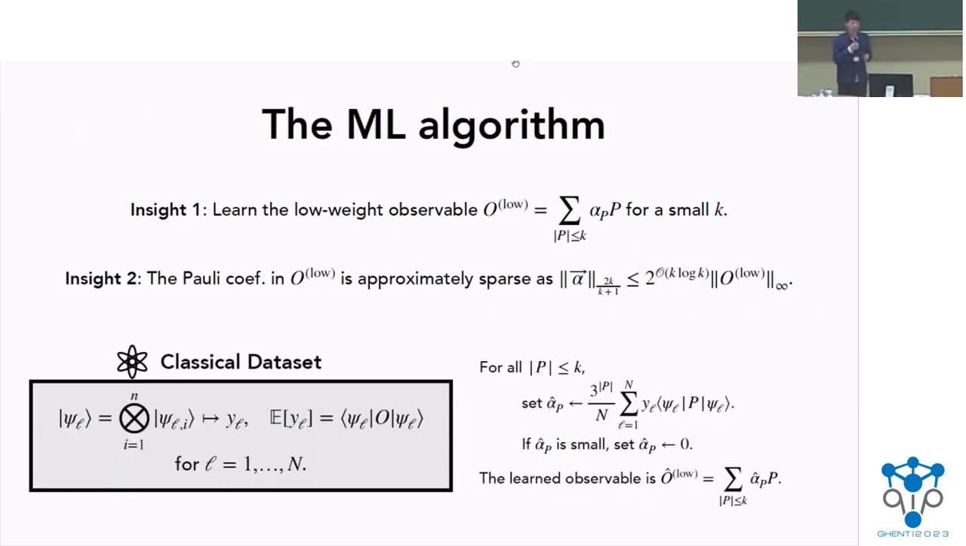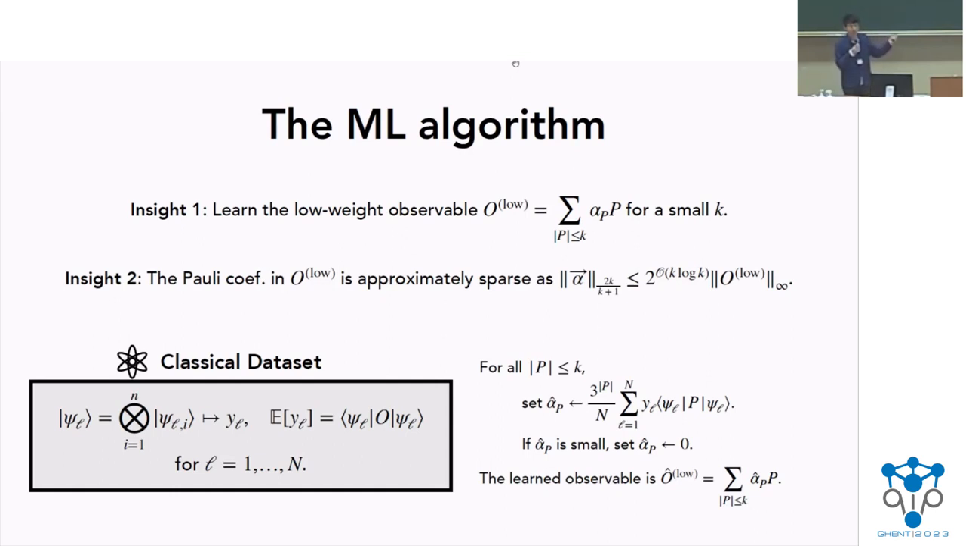So now the ML algorithm essentially does the following. It's a very simple algorithm and only has like 4 lines. We just go through all the Pauli terms that don't act on too many qubits, say upper bounded by k. We use the Fourier transform lemma to get an estimate for the Pauli coefficient alpha p. And now if we see that the alpha p value is quite close to 0, we just set it to 0. And then the final learned observable is just given by the sum of alpha hat p times p.